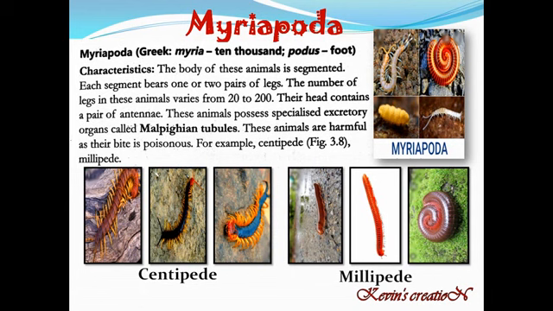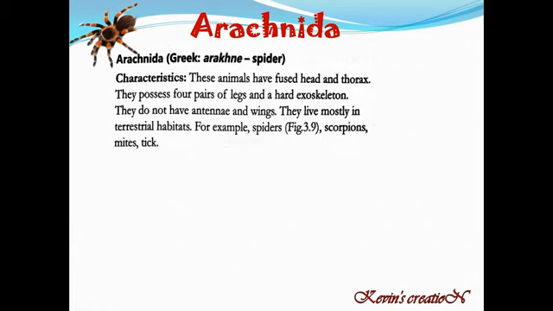Now let us come to the third subgroup of Arthropoda, and that is Arachnida. This is the group of spiders. Arachnida is taken from a Greek word arachne, which means spider.